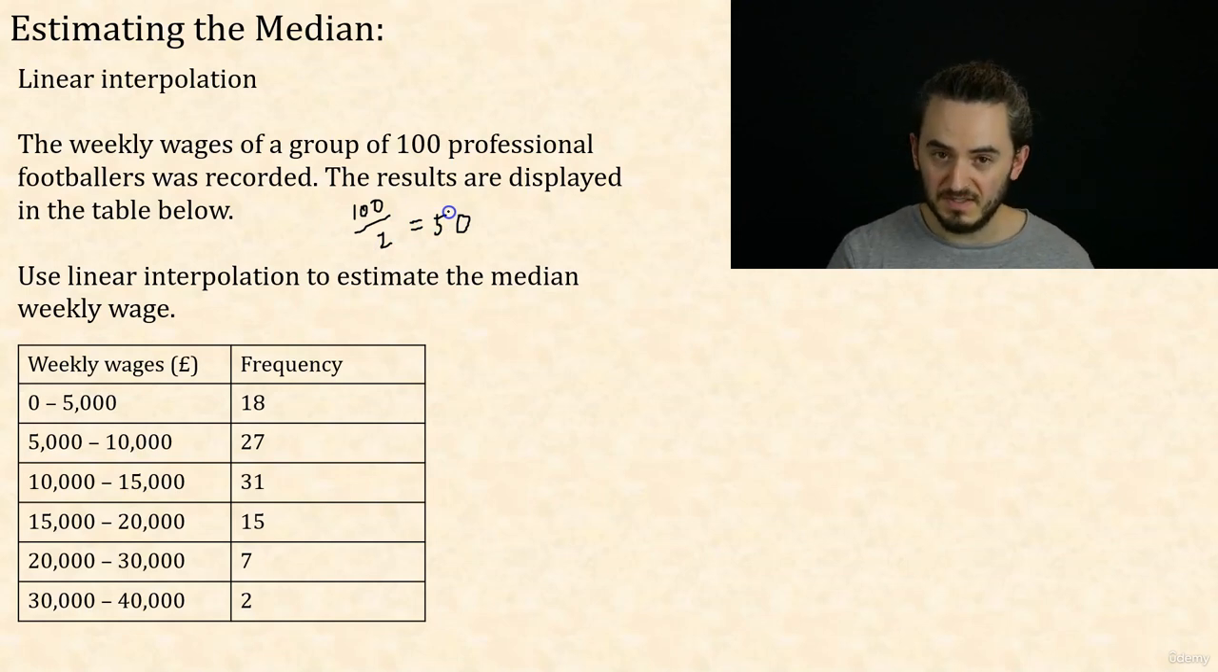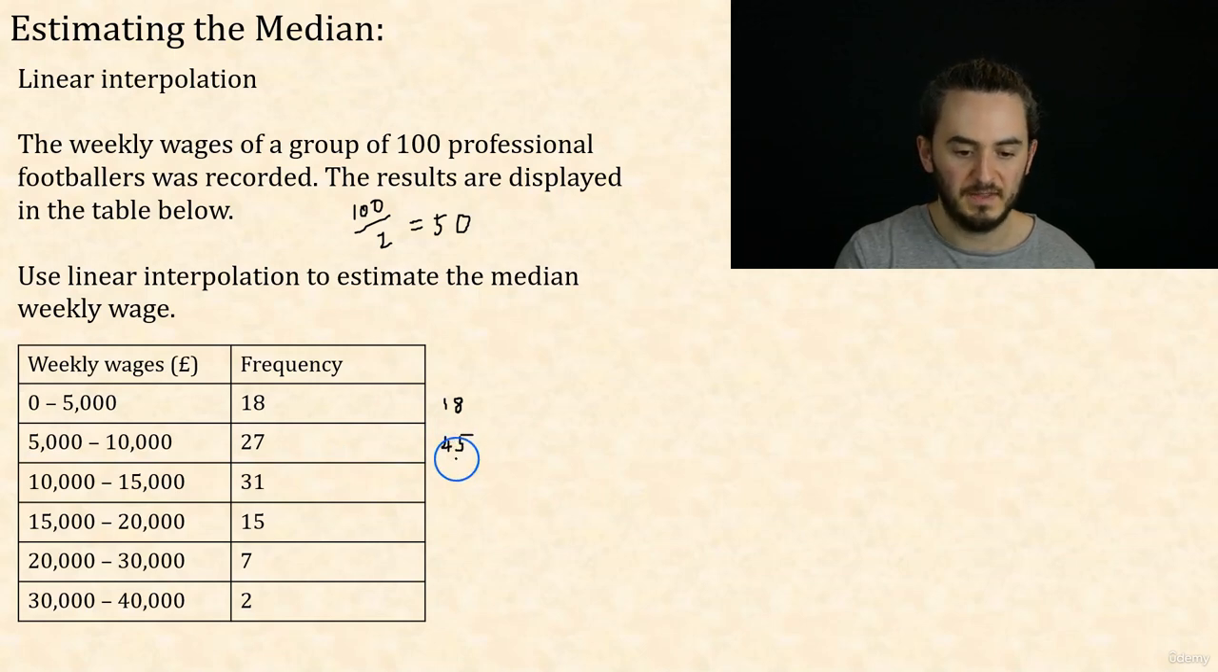Well, we can do something similar to what we did in the last video, where we looked at finding the median when we've got a frequency table, just to figure out which group it's in first. So to do that, I'll just start with a cumulative frequency. So I've got 18 footballers who earn up to 5,000. Add the next group in, I've got 45 footballers who earn up to 10,000.